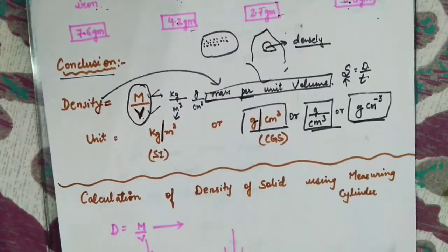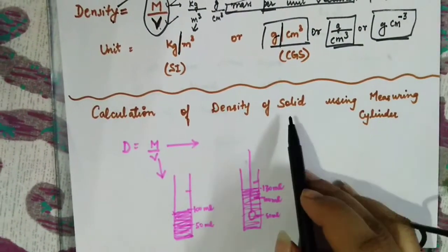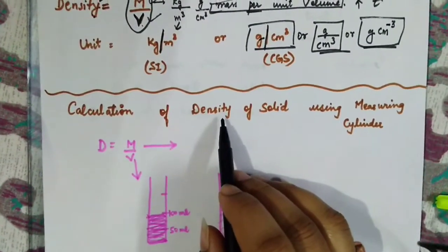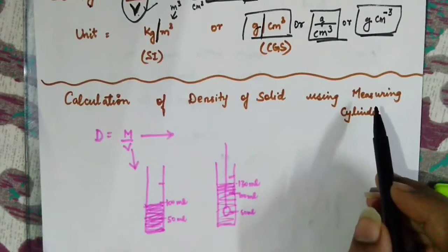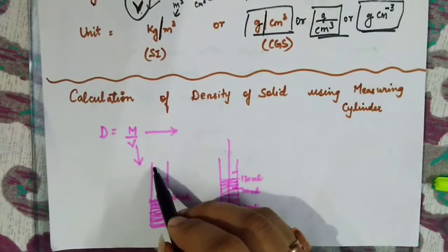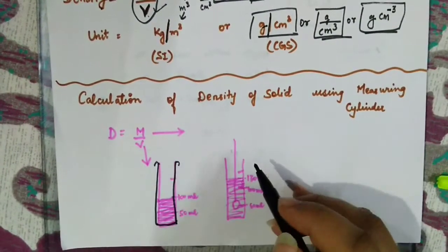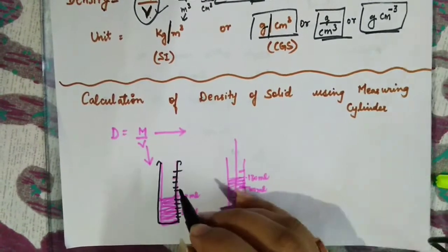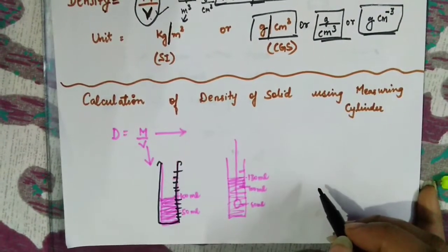So now let's take one example. Suppose I have to calculate the density of a solid. I have been given one solid substance and I want to measure its density. And what have I been given? I have been given a measuring cylinder. I hope you know what a measuring cylinder is. It's a simple plastic tube generally present in your chemistry lab, and it is graduated. That means some marks are there on it. And you can actually see how much quantity of the liquid you are containing in that.